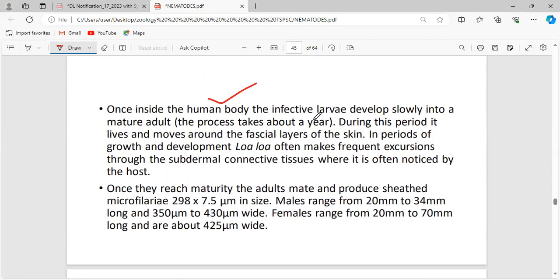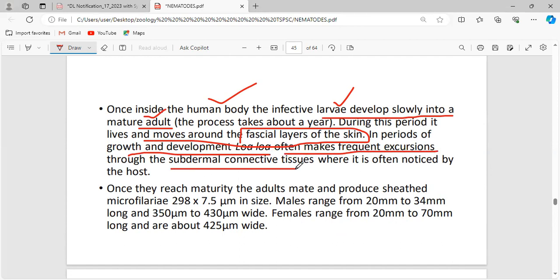Once inside the human body, the infective larva develops slowly into the mature adult, and the same cycle repeats again. During this period of development, it lives and moves around the fascial layers of the skin. In the periods of growth and development, Loa loa often makes frequent excursions through the subdermal connective tissue, where it is often noticed by the host.